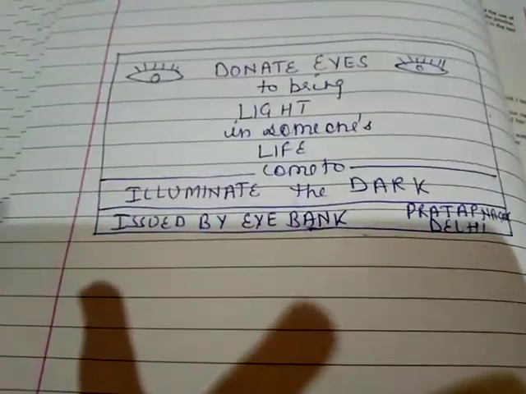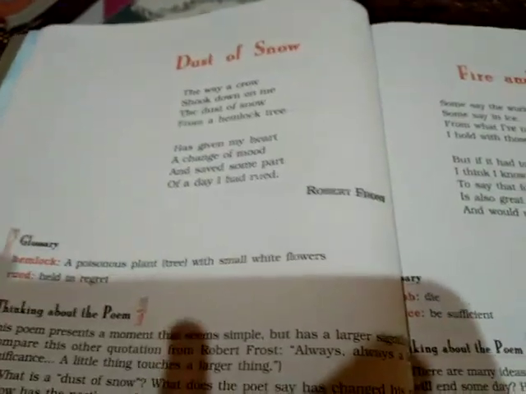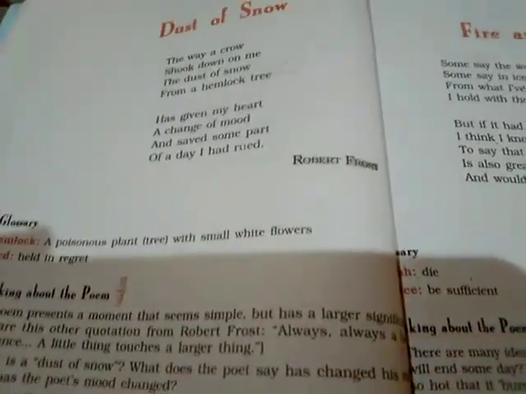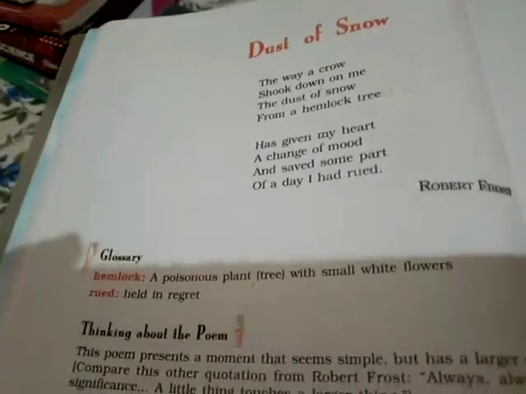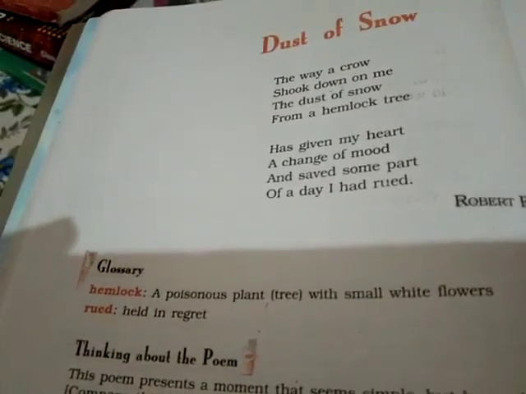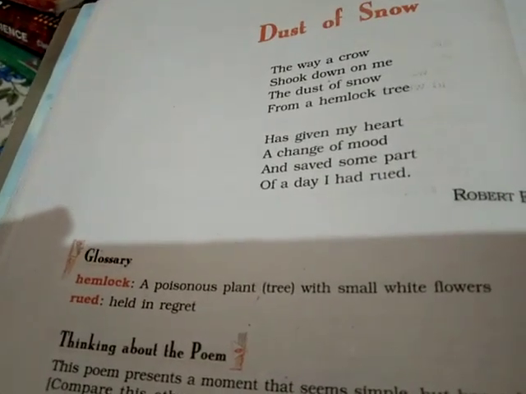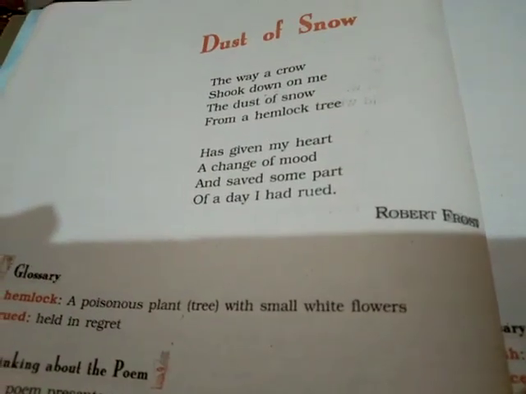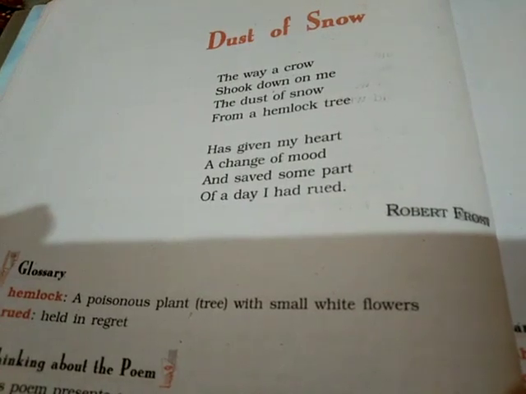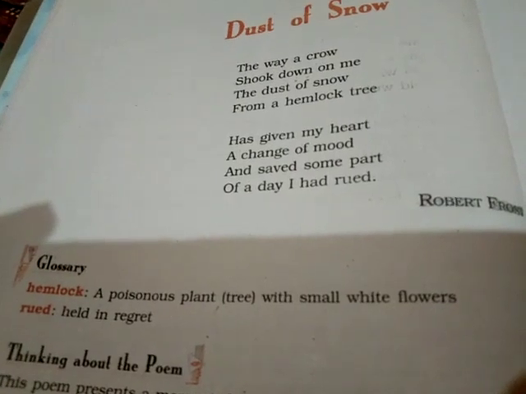Very easy. Okay. Let's start your poetry section. Dust of Snow. It's a beautiful poem written by Robert Frost. So basically, firstly, I will tell you something about Robert Frost. He was born in 1874 in San Francisco, California, in the United States of America. In his lifetime, he won more than one Pulitzer Prize and attended Harvard University.